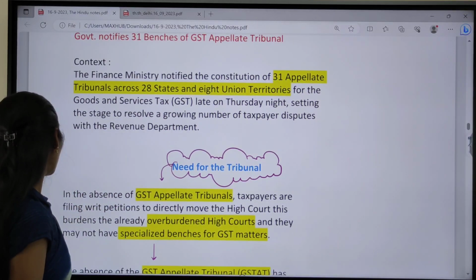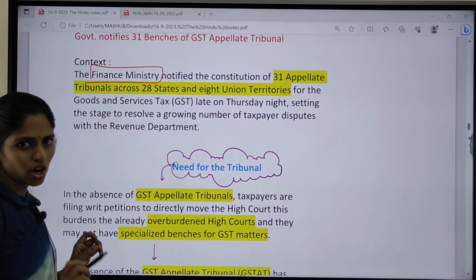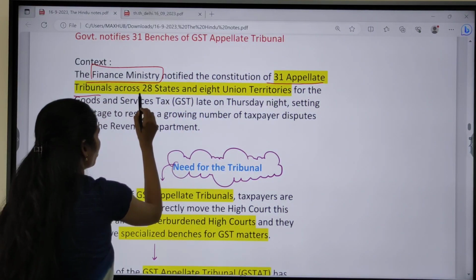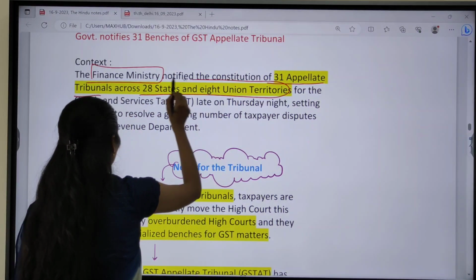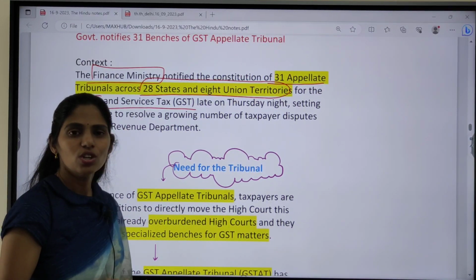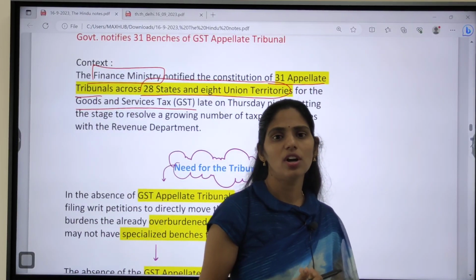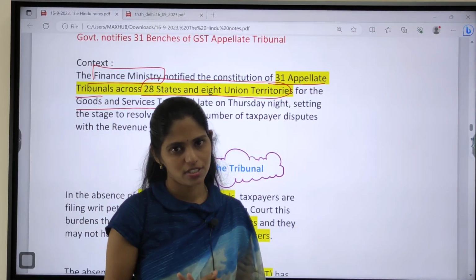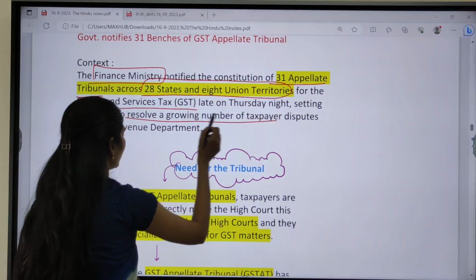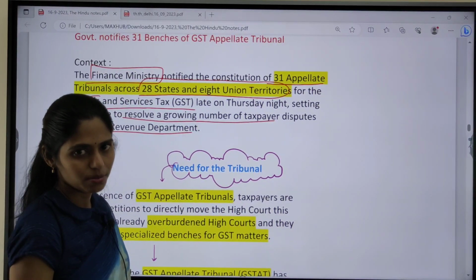So the context says that our finance ministry, that is the Union Finance Ministry, constituted about 31 appellate tribunals across 28 states and 8 union territories for this GST. Okay, so what is the reason, why do we need this? Because to resolve disputes regarding GST filing. Okay, to resolve the growing number of taxpayer disputes with the revenue department, we need these appellate tribunals.